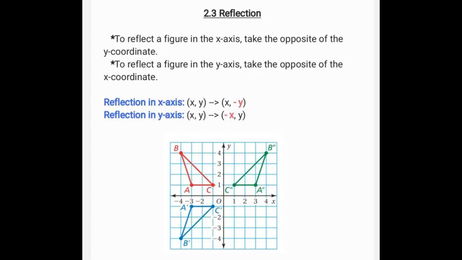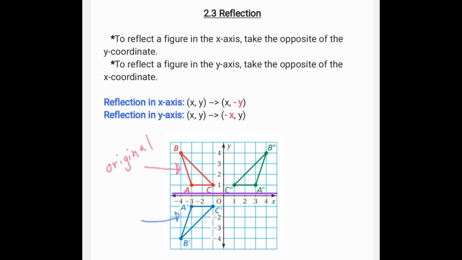This lesson's on 2.3 reflection. We're going to work on taking a figure and reflecting it over the x-axis or the y-axis. When you reflect a figure over the x-axis, and let's look at that, that would be this part right here. If it's the x-axis, imagine that being a folding line. This is our original, and we fold it over the x-axis. The new image would be over here on the x-axis. And notice also they have A prime, B prime, and C prime as well.